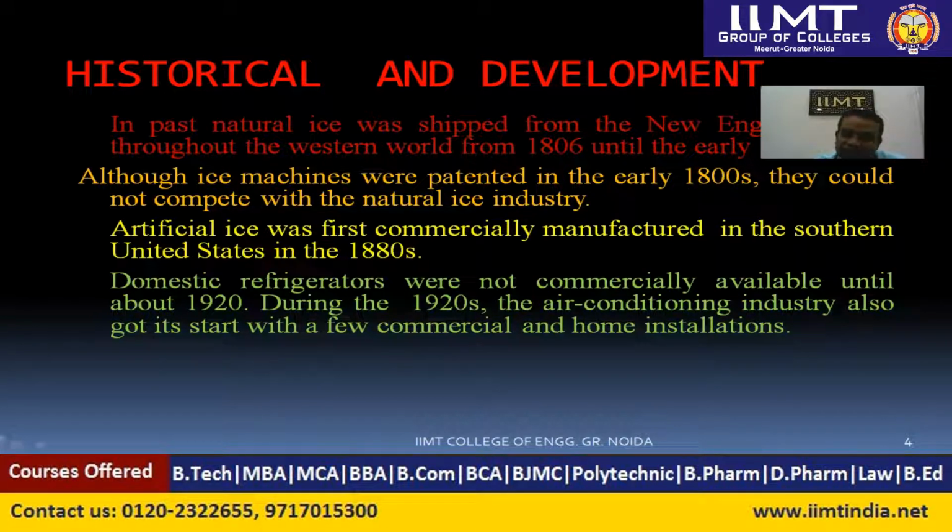Artificial ice was first commercially manufactured in the southern United States in the 1880s. Domestic refrigeration was not commercially available until the 1920s. During the 1920s, the air conditioning industry also got started, and a few commercial and home installations were there. The first company to develop the air conditioning unit was Carrier.